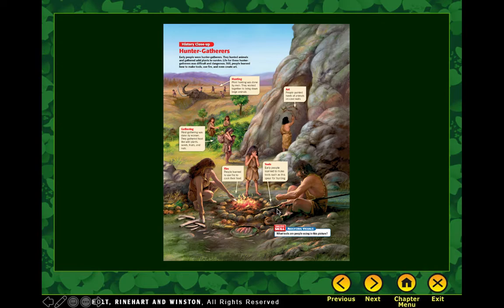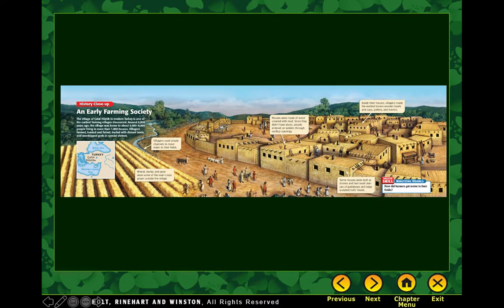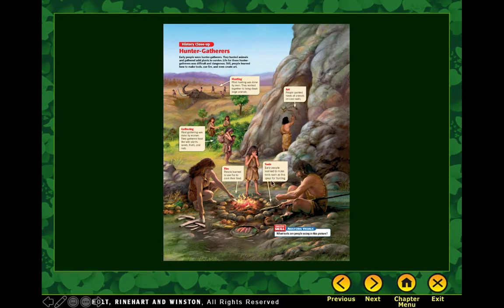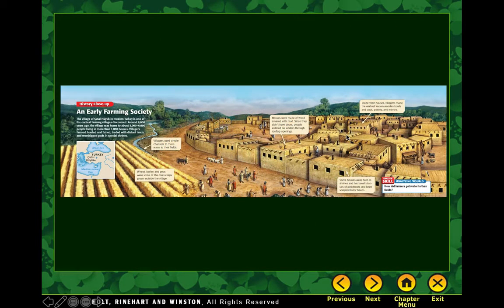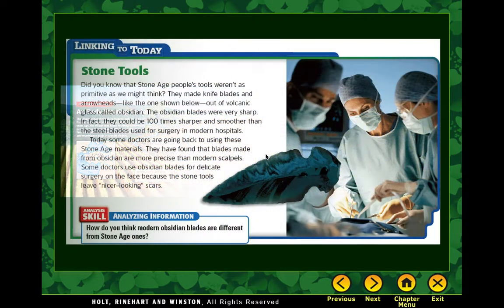As I said, there's the hunter-gatherer picture again. It went from this to eventually this, building homes in a circle to protect yourself, permanent residence, crops out here, animals to use to help people. This is actually in Turkey, this settlement that you see right here. Stone tools, we've gone from stone tools to all the technology we have in the world today.